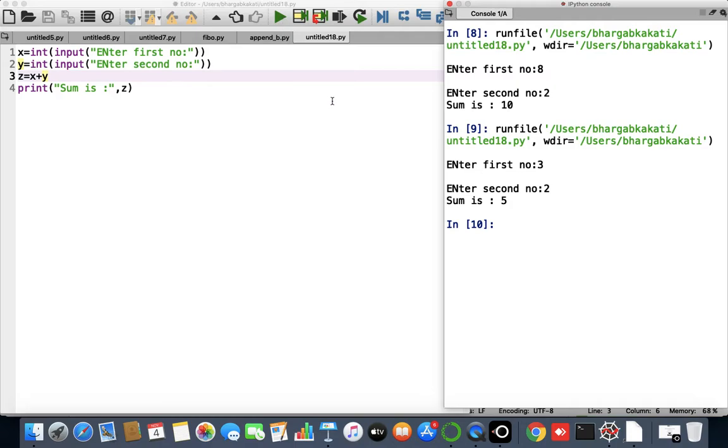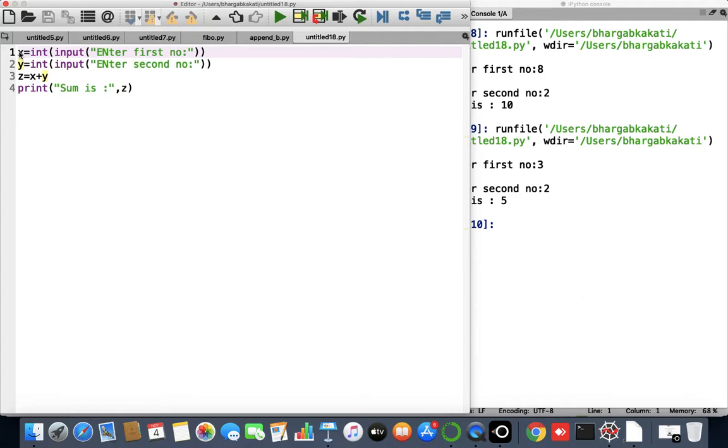But there is a better approach to do this instead of pressing the run button again and again for multiple times. So how can it be done? It can be done as follows.